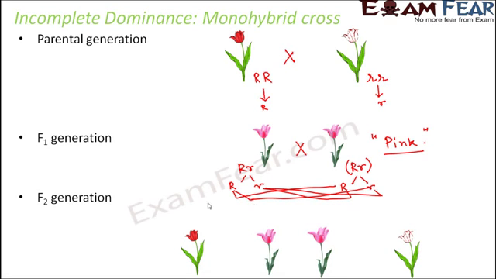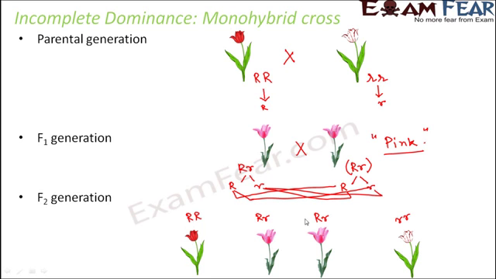So as a result, the F2 generation had one red flower, two pink flowers, and again one white flower, because this was capital R, capital R, this was capital R, small r, here capital R, small r, and this was small r, small r. So here wherever the heterozygous condition came up, that represented a blend of the two colors.